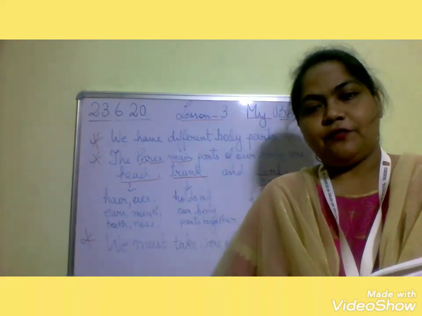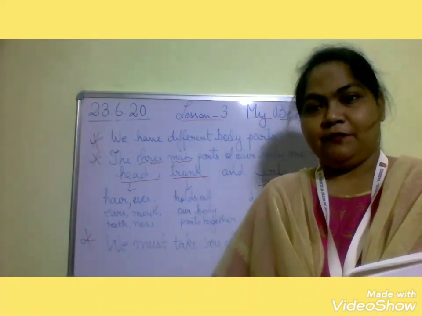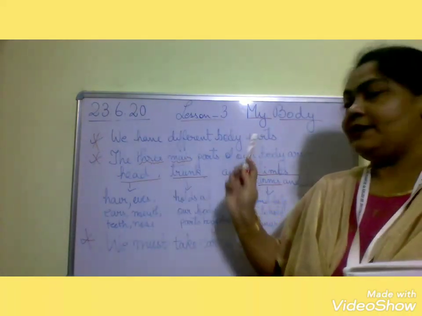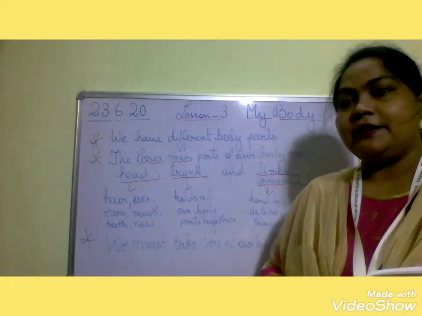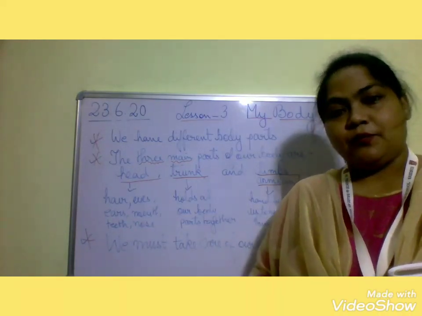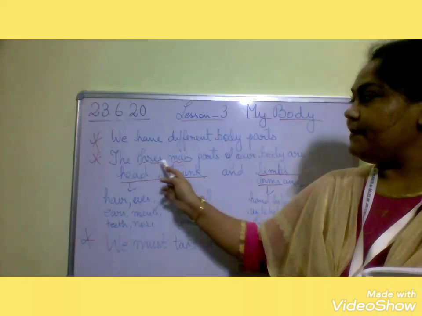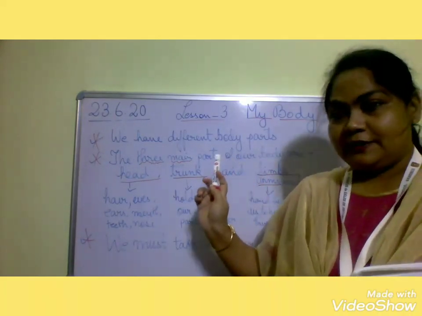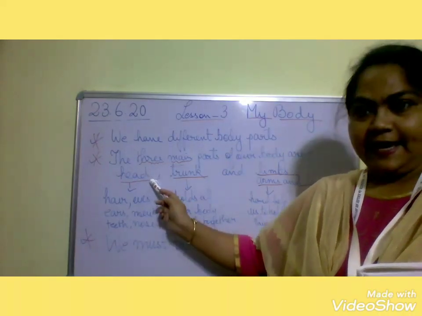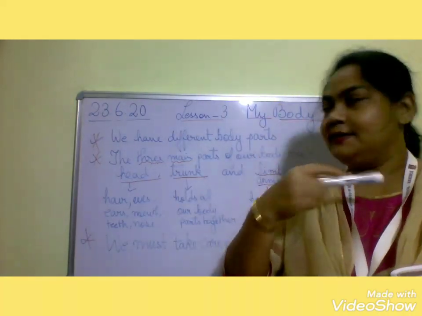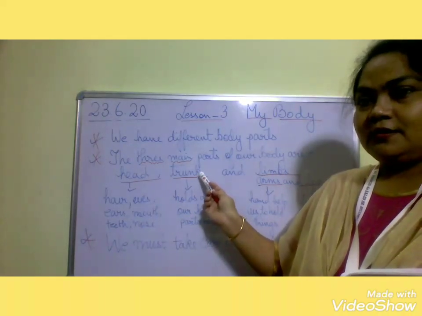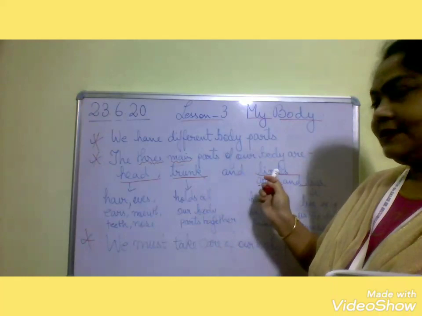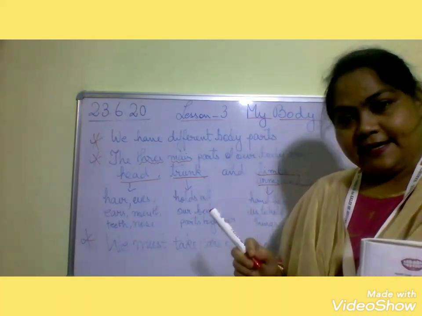Okay children, now we are going to start with lesson 3, and the name of the lesson is My Body. So first, we have different body parts, isn't it children? Yes, we have different body parts. But the 3 main parts of our body are, number 1 is head. This is the head. Then the trunk. Trunk is the middle part of our body. Then comes limbs, our arms and legs.